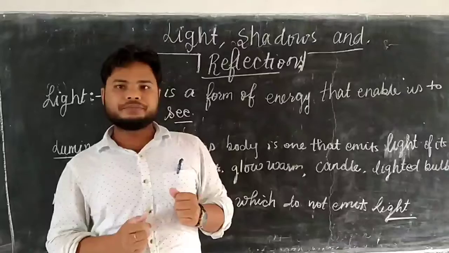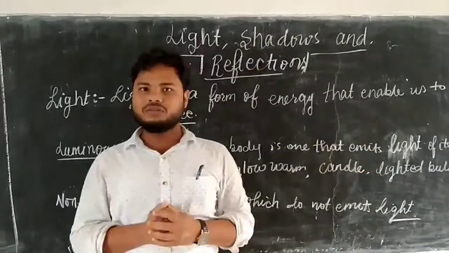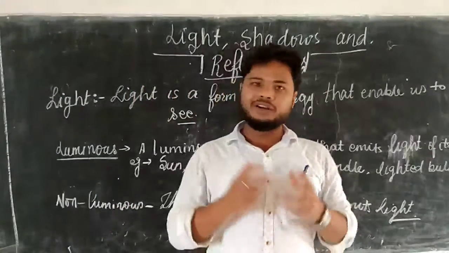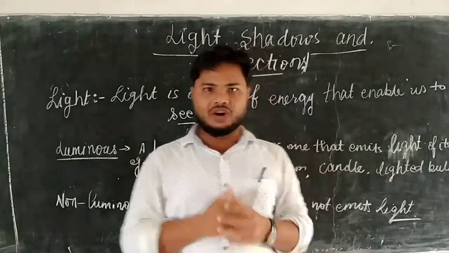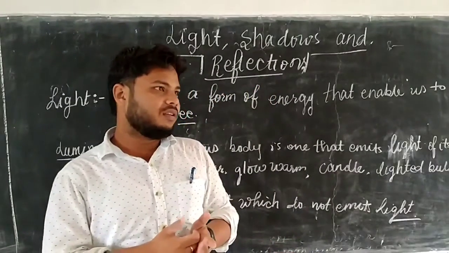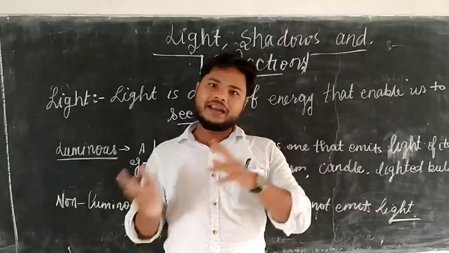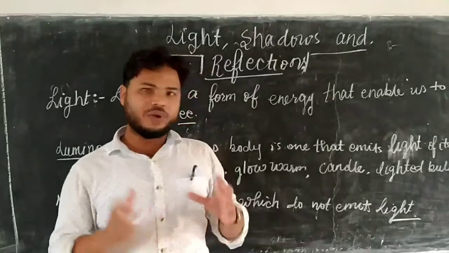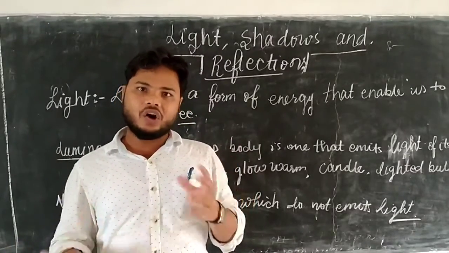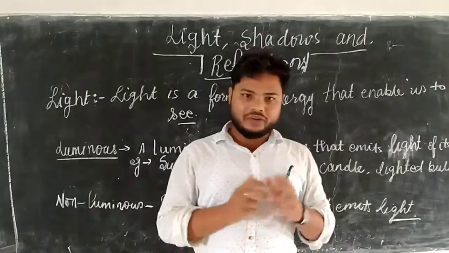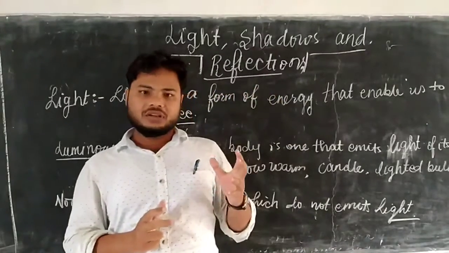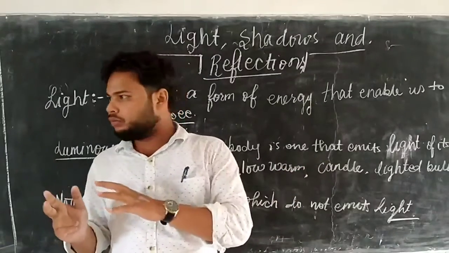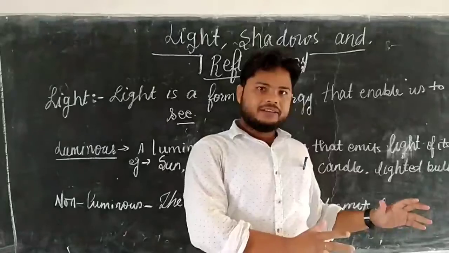If we talk about our natural moon, which has no light of its own but still shines, how is it possible? It is possible when sunlight is incident on the surface of the moon.